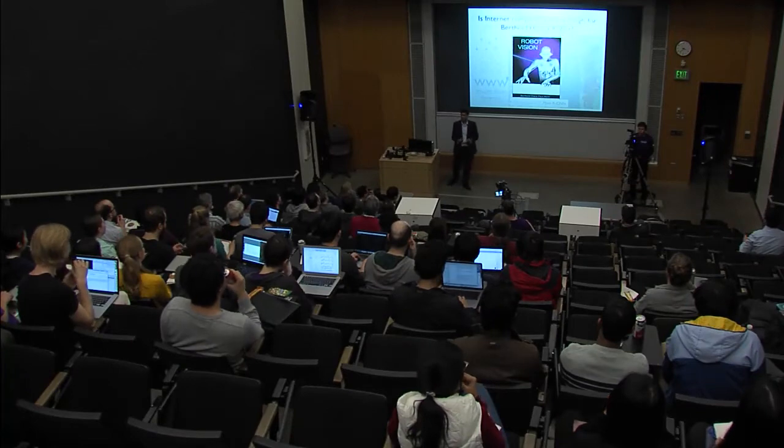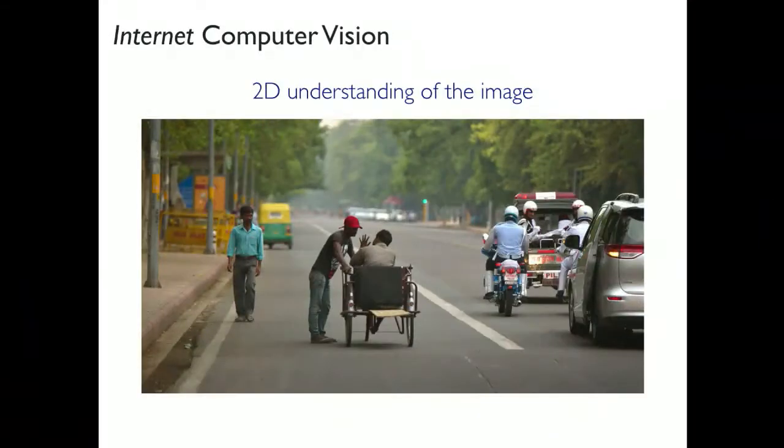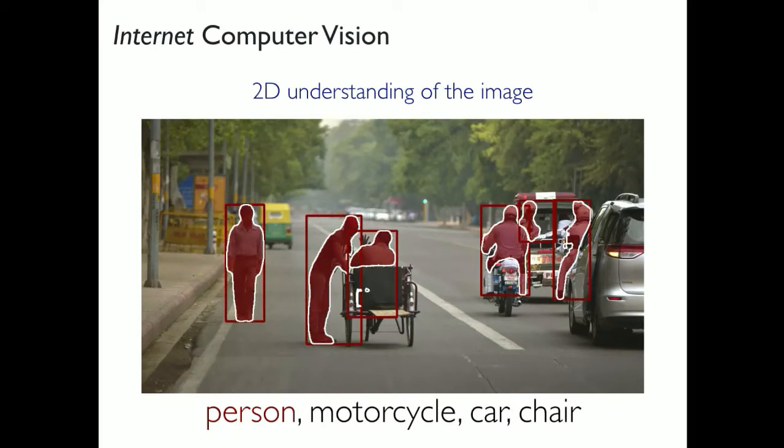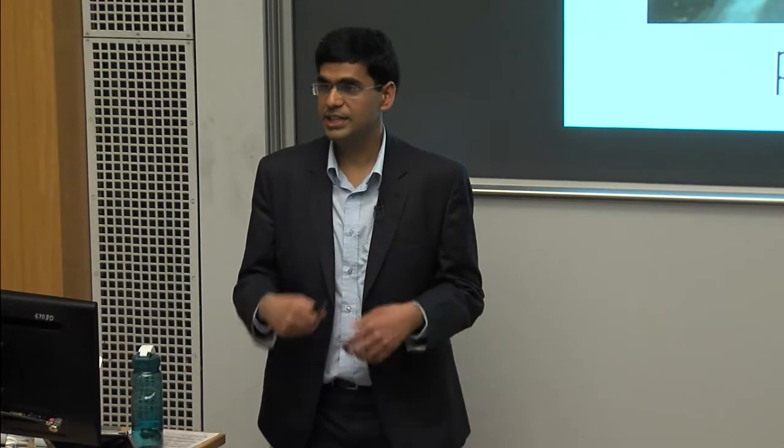So let's actually see what internet computer vision can do for us. Given such an input image, internet computer vision can help us say what objects are present in this image. It can also tell us where these objects are and even precisely delineate the pixels that belong to these different objects. While this is great, unfortunately, all of this understanding only exists in the 2D image space. It tells us nothing about the 3D layout of the world. It does not tell us that this road actually continues behind these objects. It does not tell me that I can actually walk into the scene. It also does not tell me where these objects would be if I were to look at the scene from a slightly different viewpoint. These are just some of the questions that a robot will need to have answers to if it were to successfully act in the world.